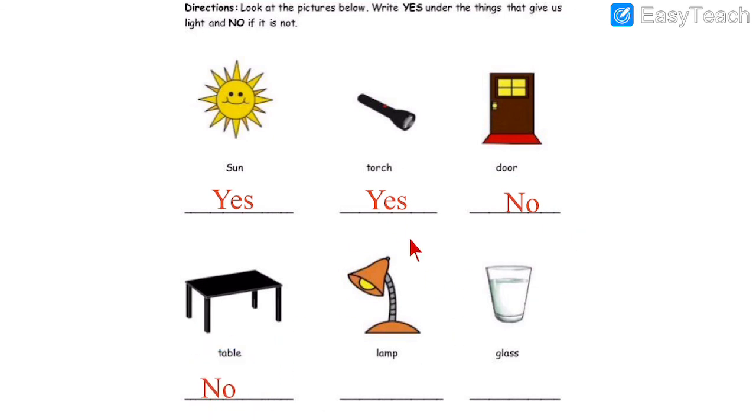After that, lamp. Yes, at night when we are studying, we use a night lamp or also while sleeping. So, the lamp gives us light. For that, we write yes. The glass of water or the glass of milk. No, the glass does not give us light. So, for that, we have to write no. The glass never gives us light.